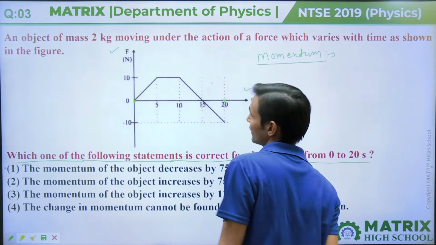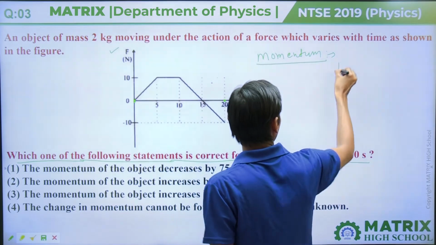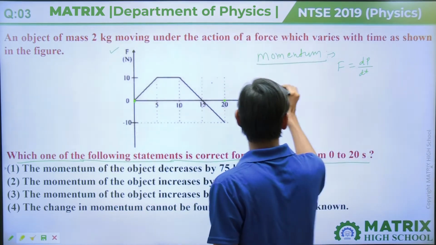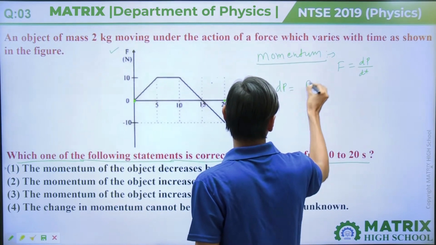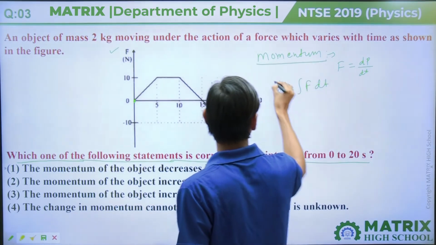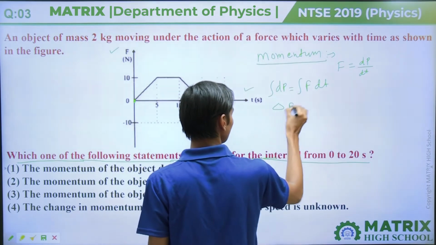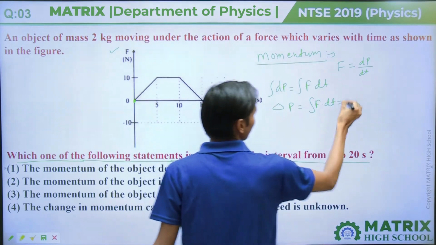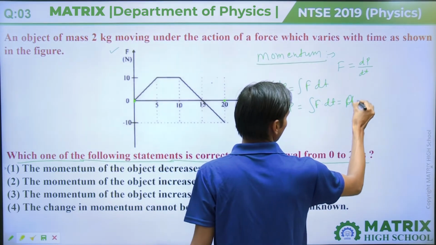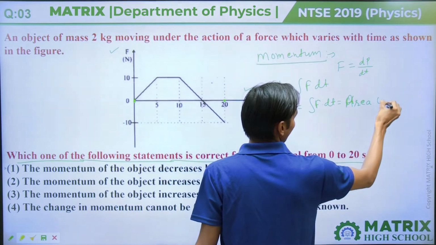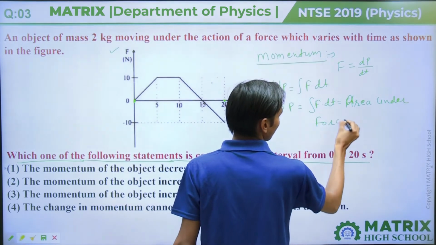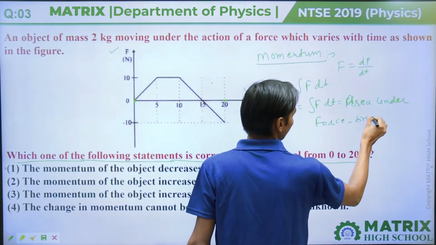So for momentum, we know F equal to dp by dt, then dp equal to F dt. When we do integration, the change in momentum is the integral of F dt, that is the area under the force-time graph.